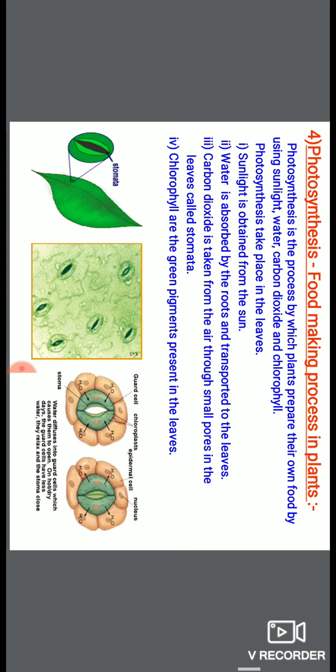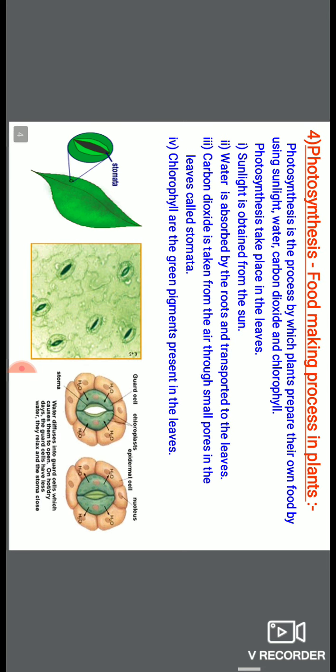What are food factories? Where food is synthesized are food factories. For plants, food is synthesized in the leaves. That's why leaves are the food factories for plants. So here it is clear that photosynthesis takes place in the leaves, but water is a requirement of photosynthesis, so from where is water transported to the leaves?